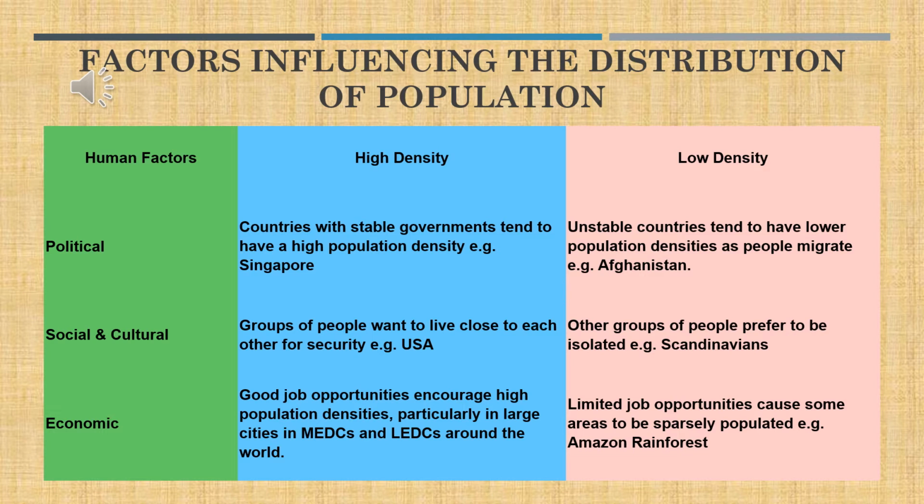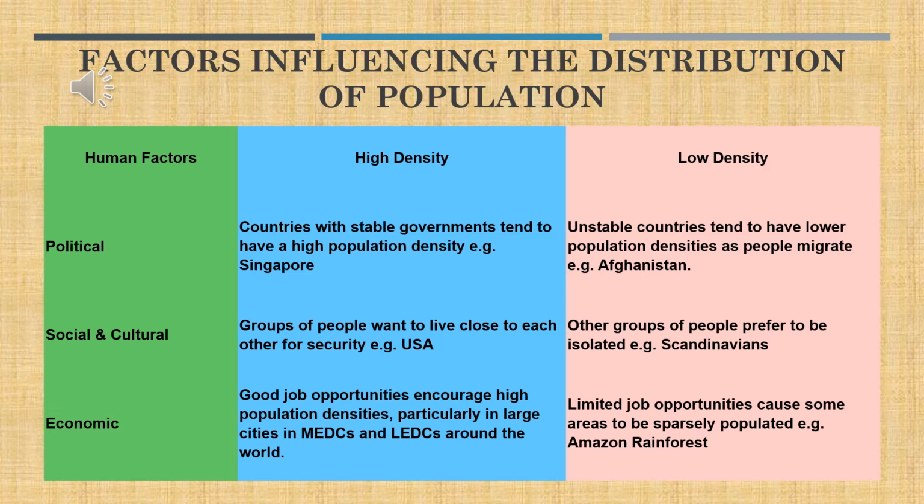Now coming to the economic factors. Areas with high job opportunities, plenty of industries, and fertile land surface for agriculture will naturally attract plenty of people. Whereas areas covered with thick dense forests, or permanently covered by snow, or permanently covered by finely grained sand like the Sahara, will attract fewer people, or less density of people.